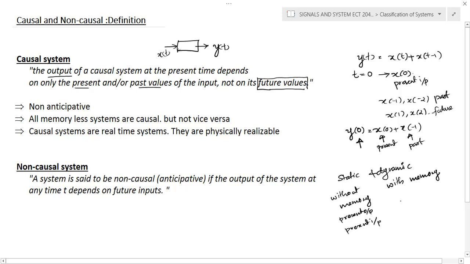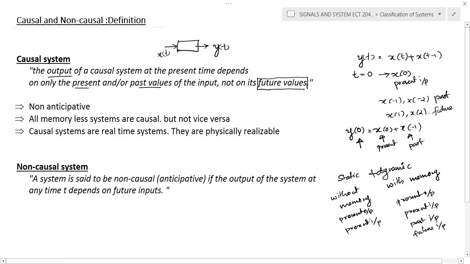Dynamic system means the present output may depend on present input, past, or even future inputs. But in the case of a causal system, the system depends only on the present and past, not on the future. If it also depends on the future, then we cannot call it a causal system.